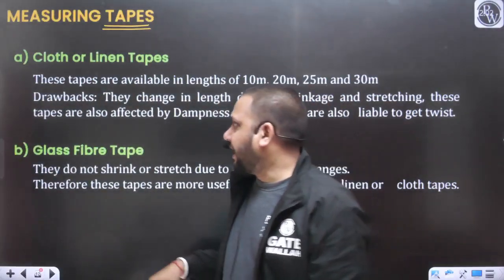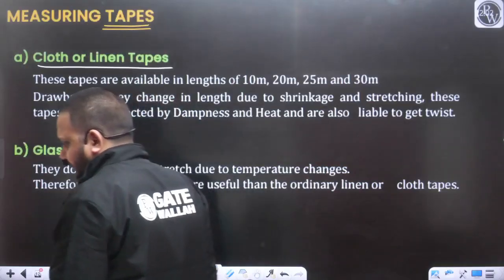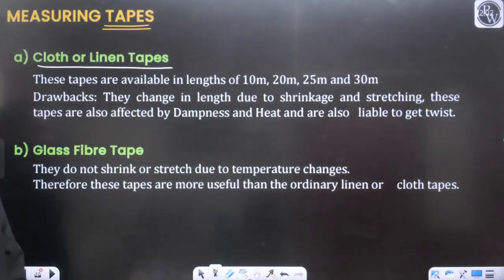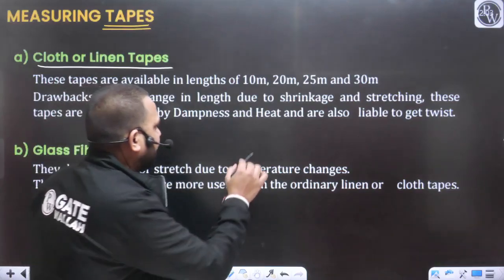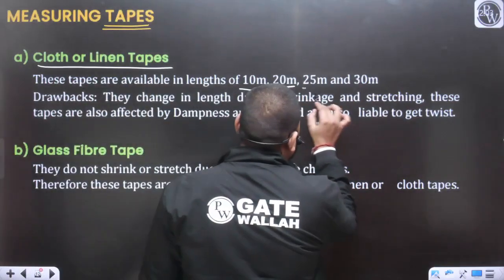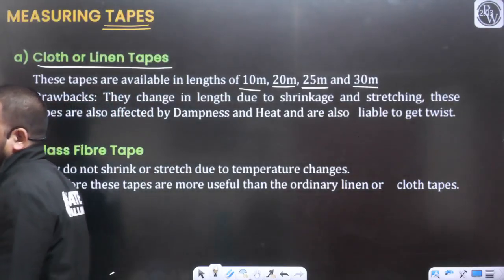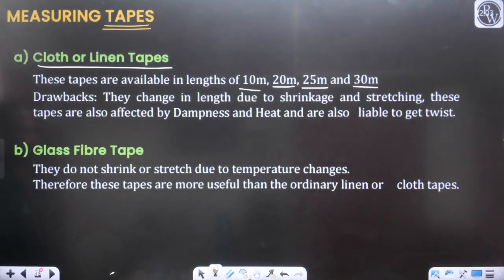Like we have cloth or linen tape, but cloth or linen tape has some disadvantages. These tapes are available in lengths of 10 meter, 20 meter, 25 meter and 30 meter.